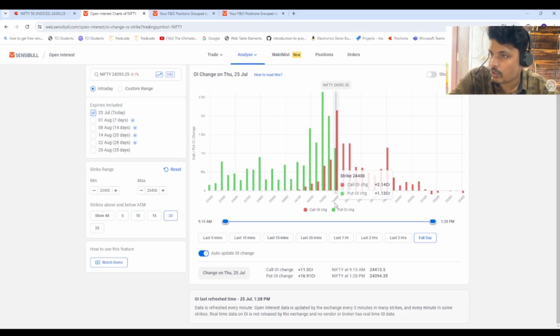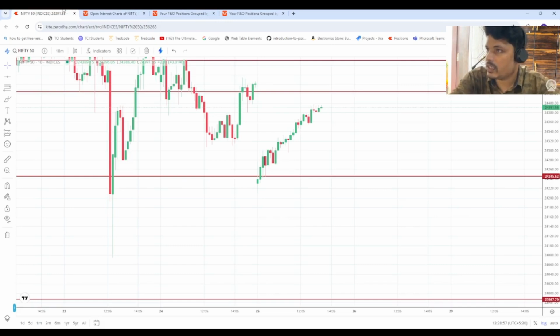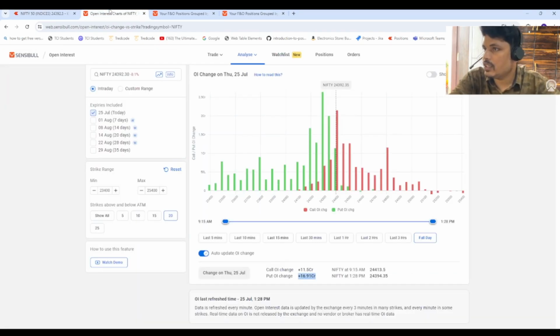And the put is also 1.13 crore, but overall the put side is more. Now, currently what I'm thinking is the market may close between 24,300 and 24,400. If any candle closes significantly above 24,400, like how this candle went, there are chances these people may exit in panic.